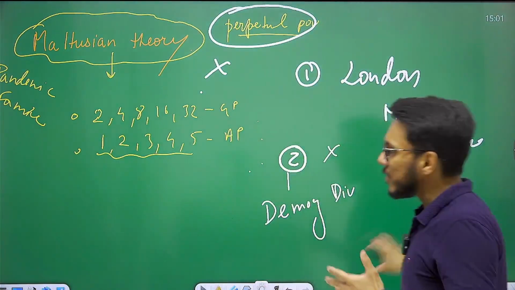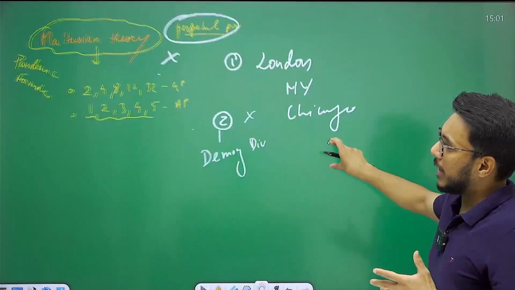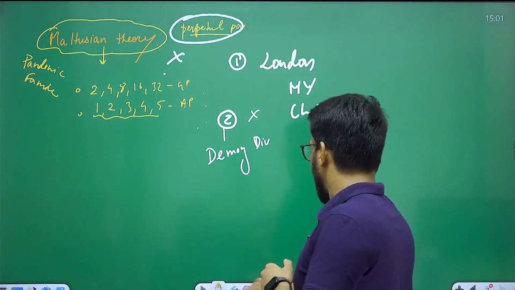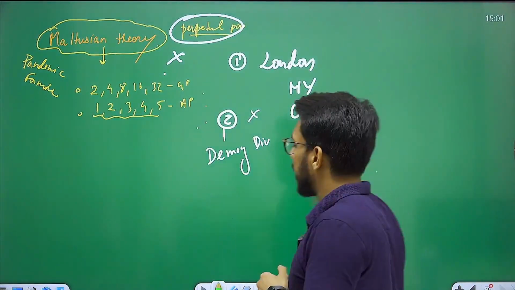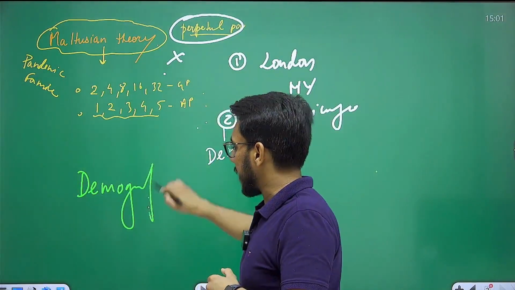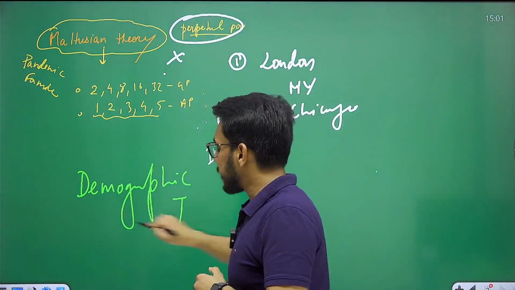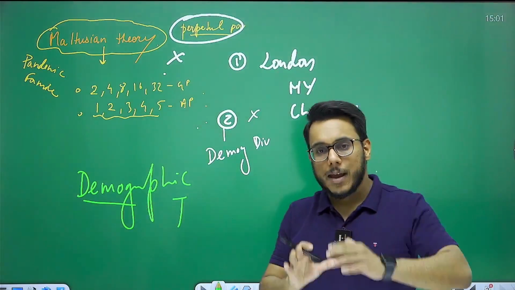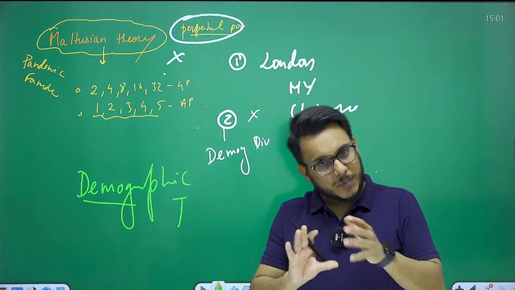Now we have some better theories, and here we have the theory of demographic transition, which explains population behavior more properly. Theory of demographic transition. What does this particular theory provide? This theory provides that population growth would follow a particular pattern.